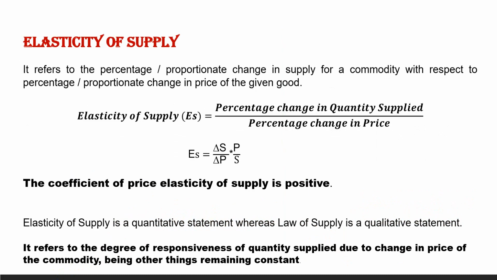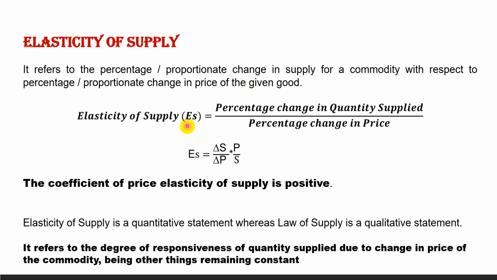Now let us see elasticity of supply. Elasticity of supply refers to the percentage or proportionate change in supply of a commodity with respect to the percentage or proportionate change in the price of the given good. Just like price elasticity of demand, there is no change in the definition for price elasticity of supply. The only change is that the coefficient of price elasticity of supply is positive, whereas the coefficient of price elasticity of demand is negative.